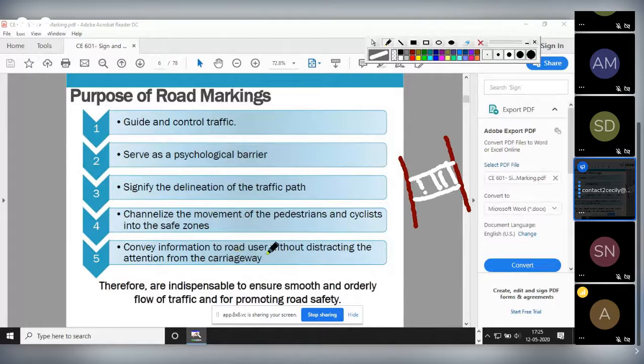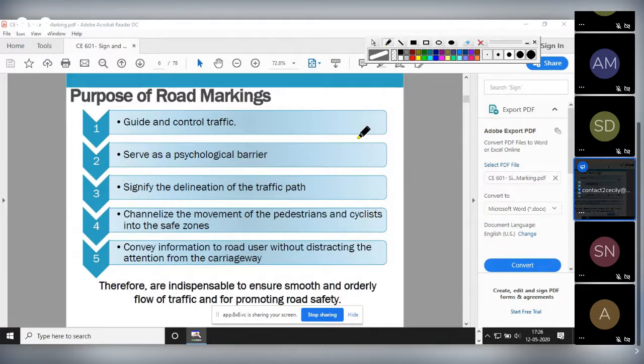Convey information to road users without distracting attention from the carriageway. When you use a roadway without marking and a roadway with marking, which one will be more comfortable for us? The roadway with markings, because it helps guide our path.